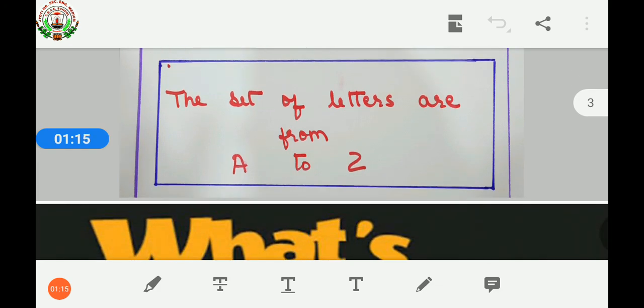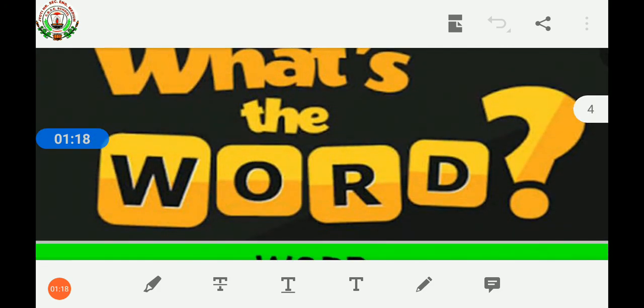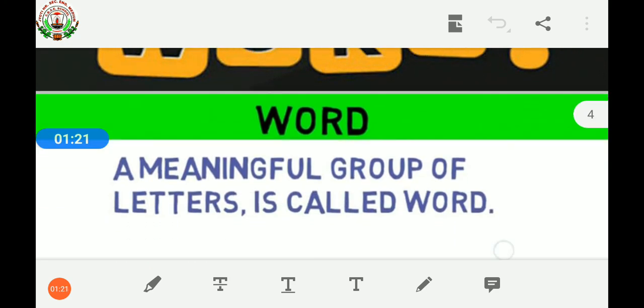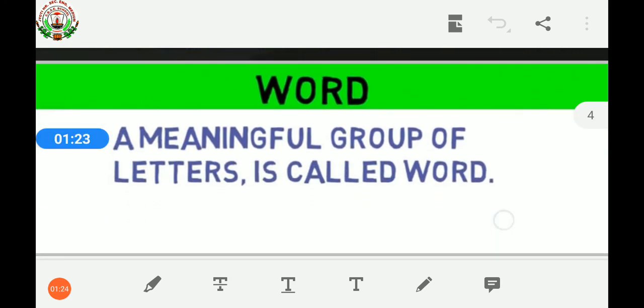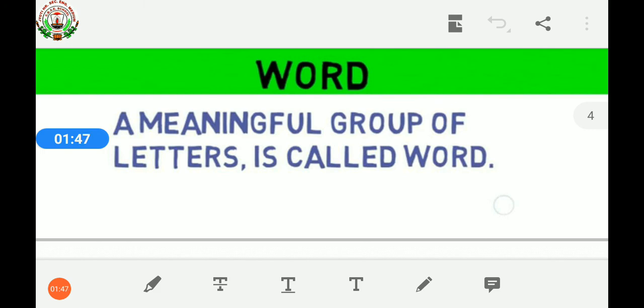So that's the alphabet. Now what's a word? A meaningful group of letters is called a word. Children, when this group of letters is arranged in such a way that it gives us some meaning, then it forms a word. We have already explained to you with lots of examples about words. So, when the group of letters is arranged and forms some meaning, then it is called a word. Examples: cow, banana, rose, frog, ball, etc.